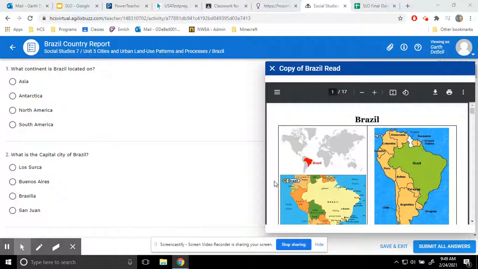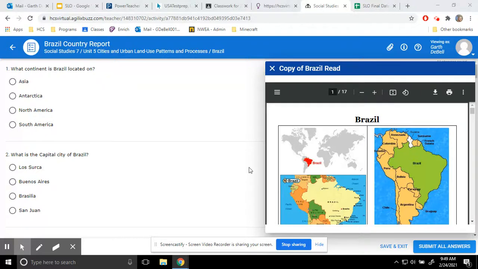Hey, ladies and gentlemen. So we are working on Brazil from Unit 5, Cities and Urban Land Use. That means that our focus on this unit is going to be on cities and the use of urban lands. All right, so the first question here is, what continent is Brazil located on?